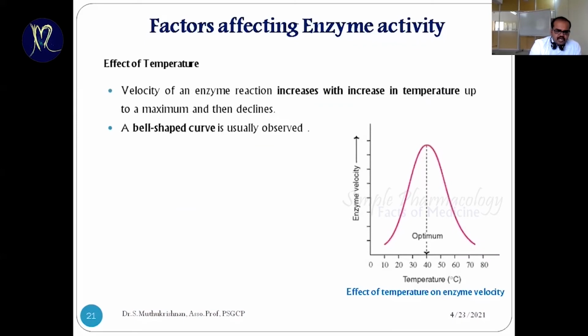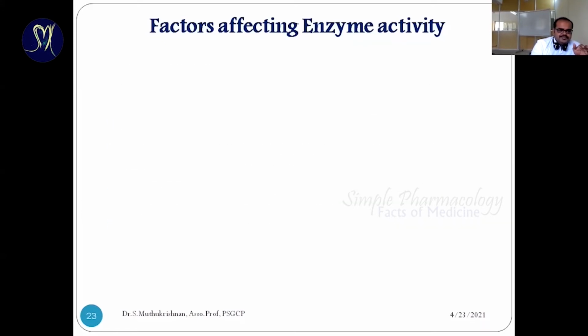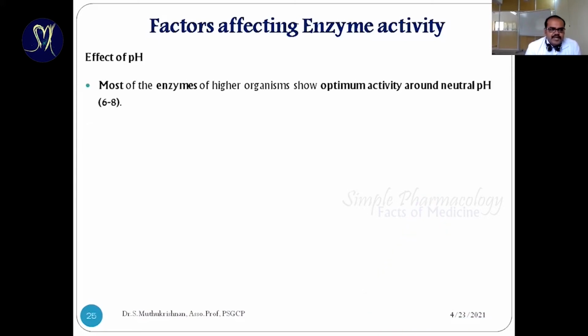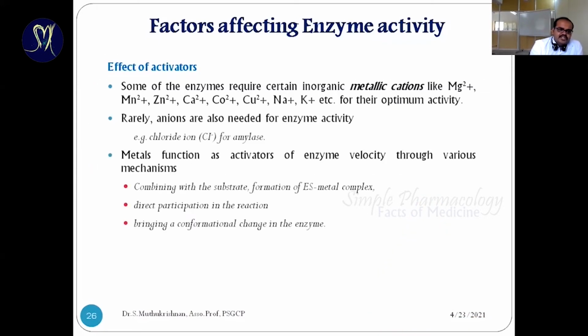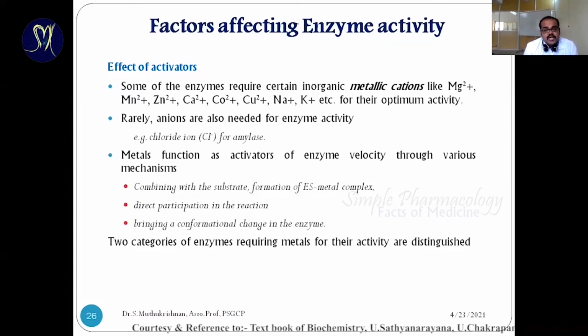Then temperature. Whenever the temperature increases, it initiates the reactions up to a maximum level, and after that, it reduces. The next one is pH. Optimal pH gives the best activity. Low pH or high pH is going to affect the enzyme-mediated activities. Then activators: a metallic substance or some inorganic substance is going to activate the enzyme's reaction. It's also an important factor. Without these factors, the enzymes may not work well.